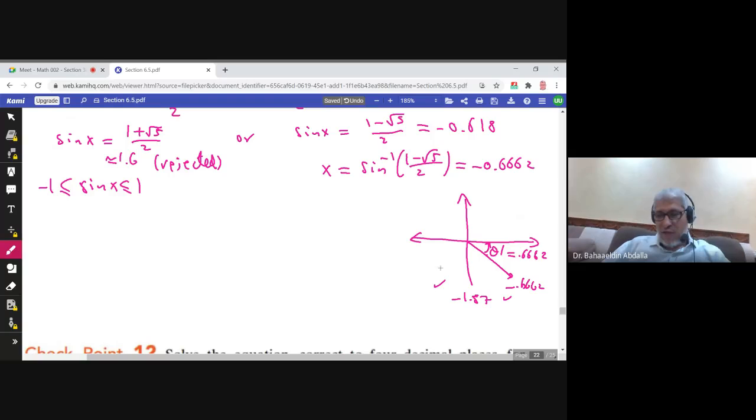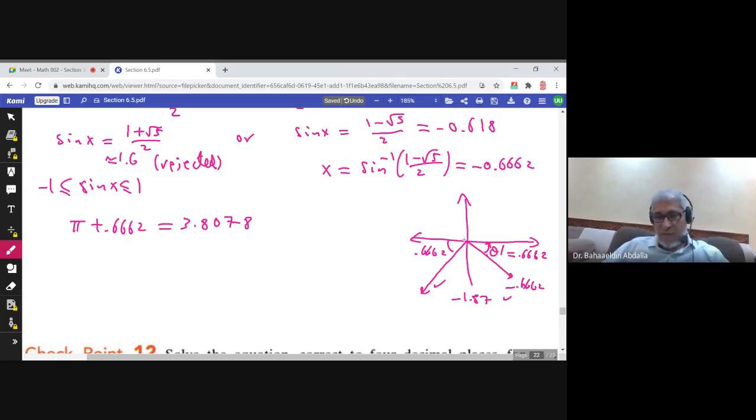So how to find the solution in the third quadrant? I need this angle, which is the reference angle, 0.6662, and I add pi. So pi plus 0.6662 would give you one of the solutions, the solution in the third quadrant. And this solution is 3.8078.